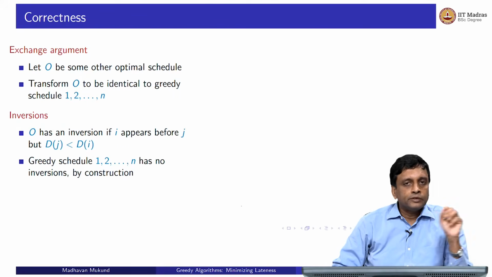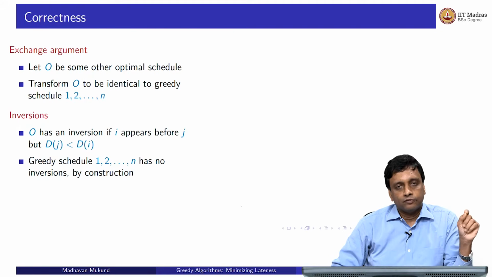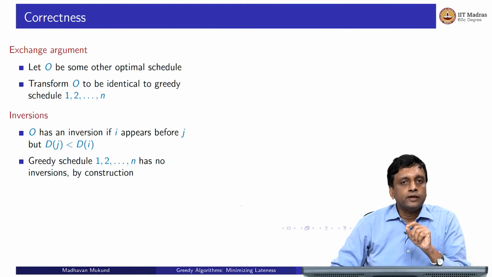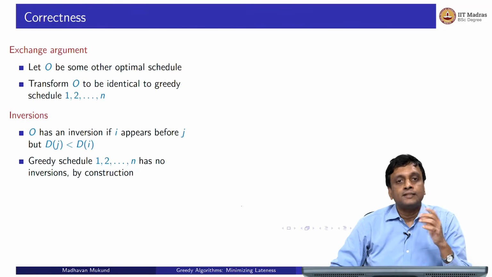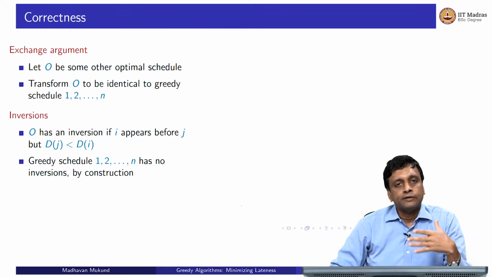Notice that in our schedule, if number 2 appears before number 3, it means that the deadline of 2 is before the deadline of 3. That is the property we get from this numbering. So in our schedule, there are no inversions. An inversion happens when i appears before j, but the deadline of j is earlier than the deadline of i. Remember, the numbering already reflects the sequence of the deadlines. So by construction, we cannot have an inversion in our greedy schedule.